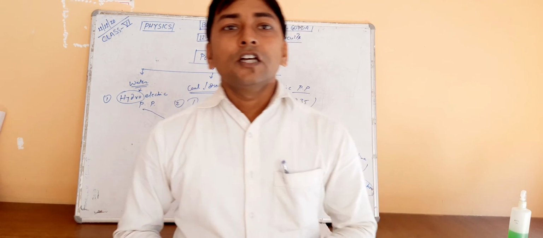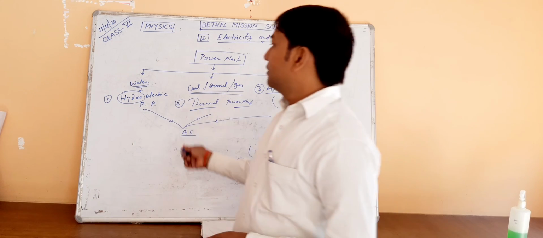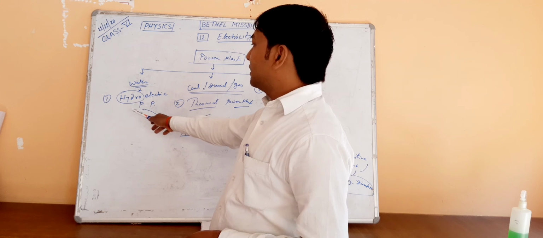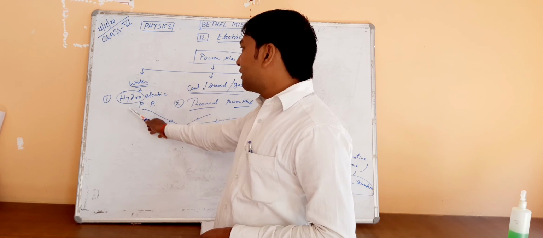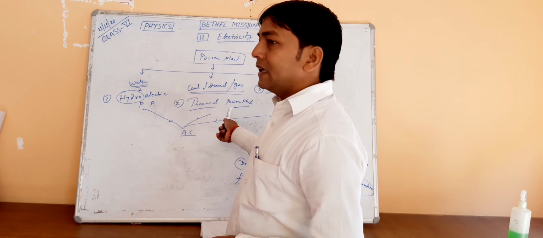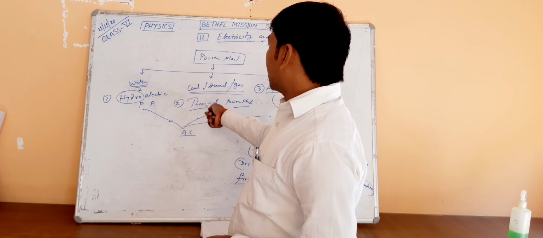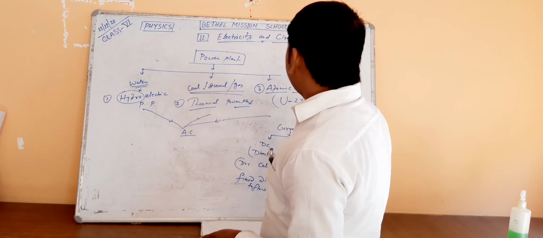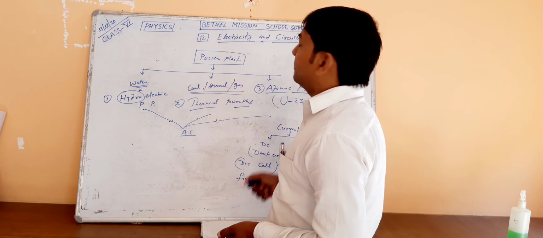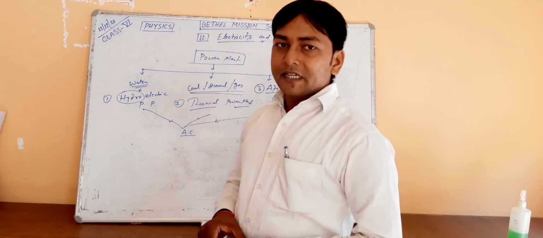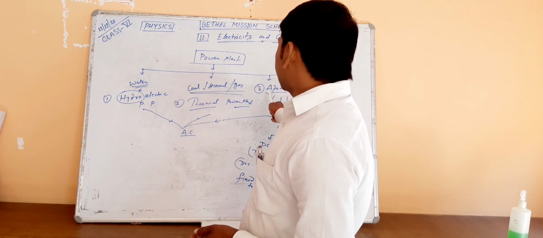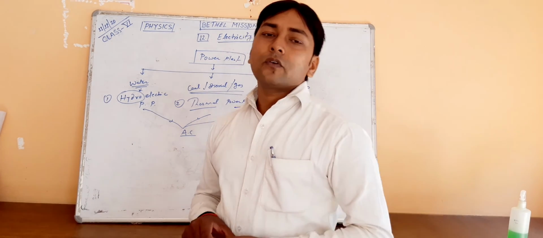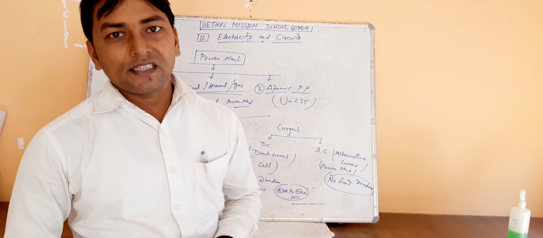Okay, so if you move a turbine with the help of water, that is called a hydropower plant, and if the turbine is moved with the help of coal, diesel or gas, that is a thermal power plant. Or if we use uranium or atoms, that is called an atomic power plant. And from all these we get AC current.